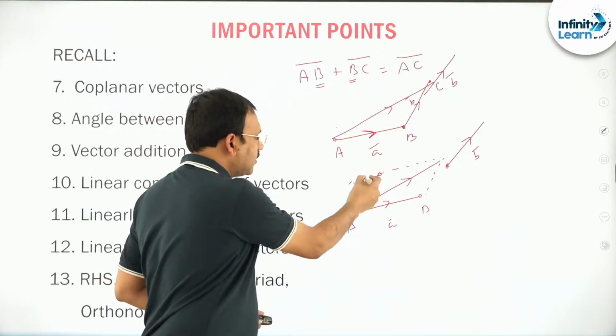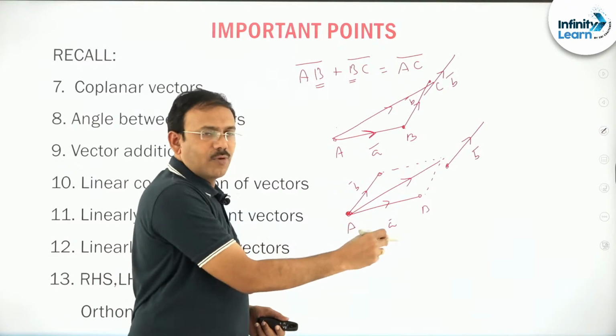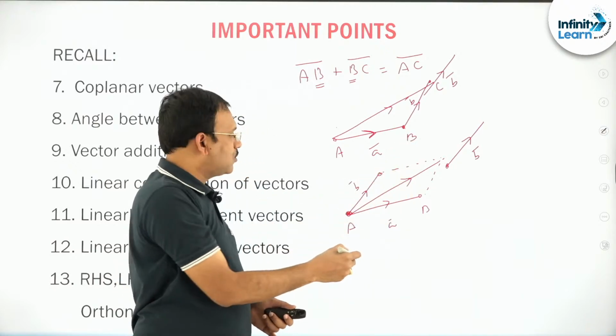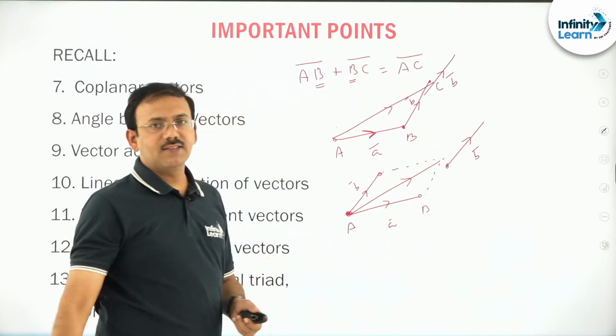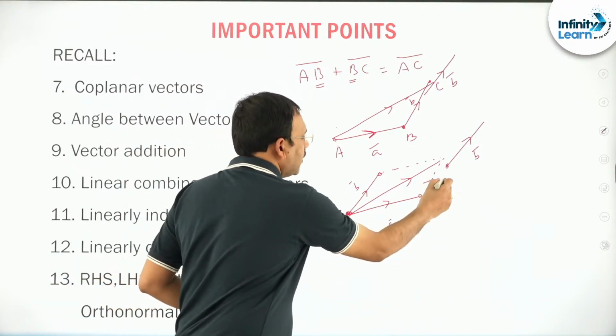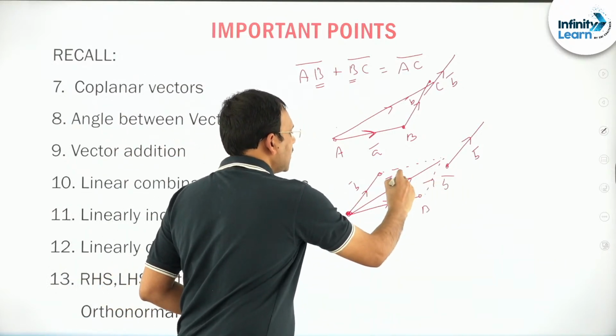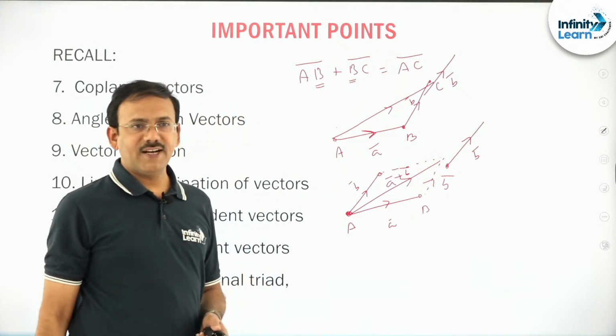If you want to add these two, if they have the same initial point, complete the parallelogram with these two sides, then take this diagonal. That is, if this is B bar, undoubtedly this is B bar, this is A bar plus B bar, right friends?